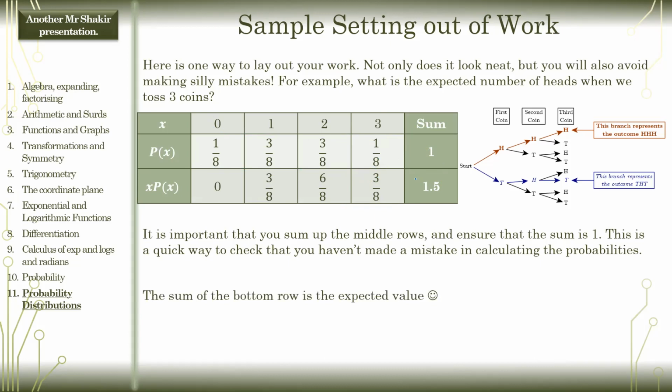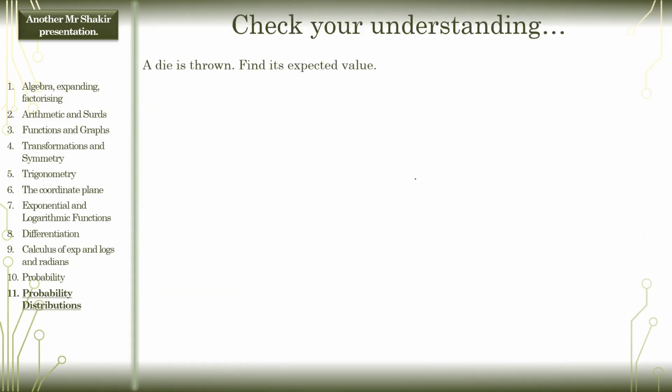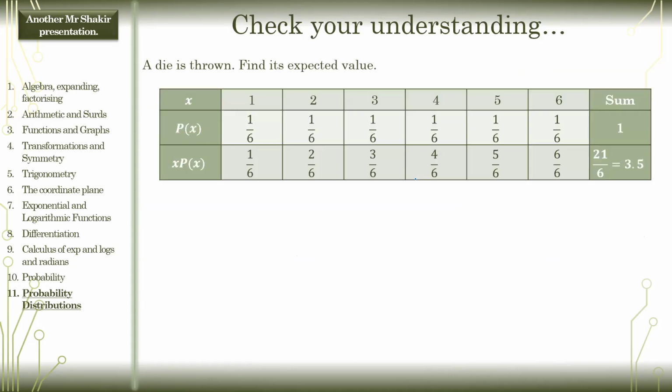All right, moving on. A die is thrown, find its expected value. That's pretty straightforward. 1/6 times 1, 1/6 times 2, and so on. You add them all together, and it's 3.5. So our expected value from rolling a die is 3.5.